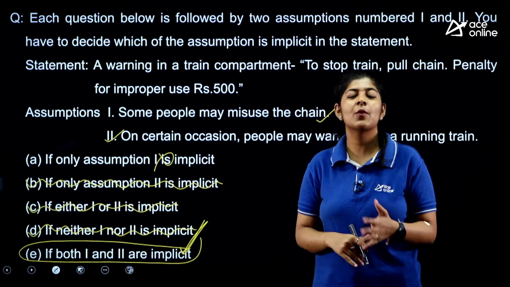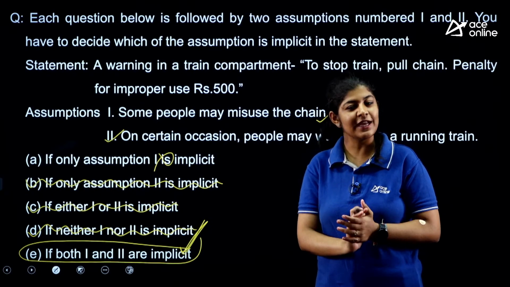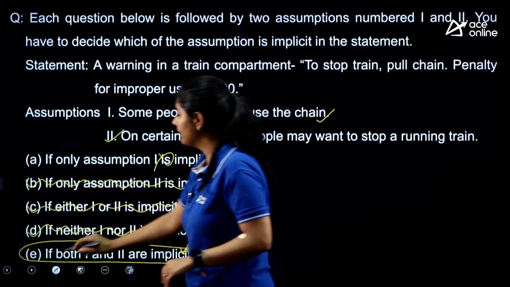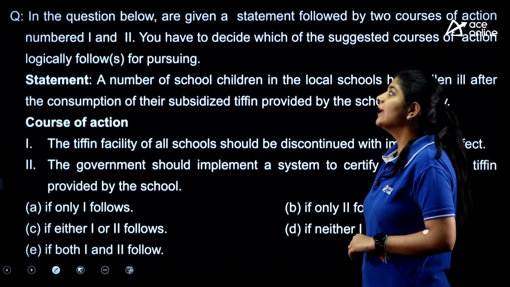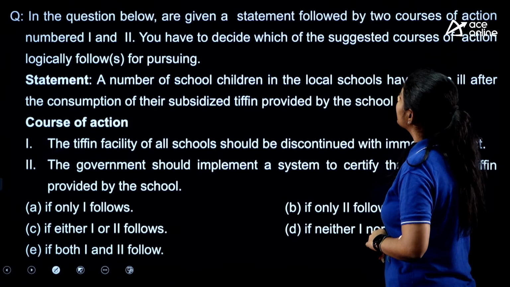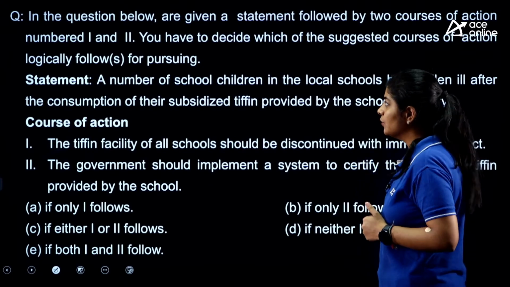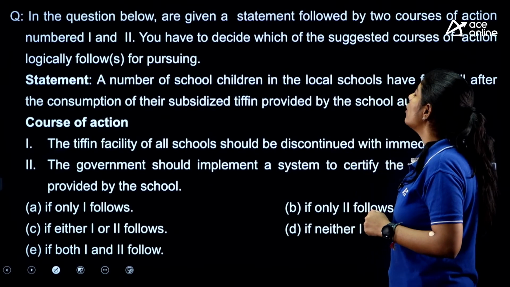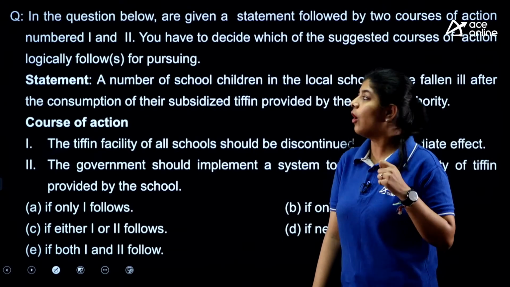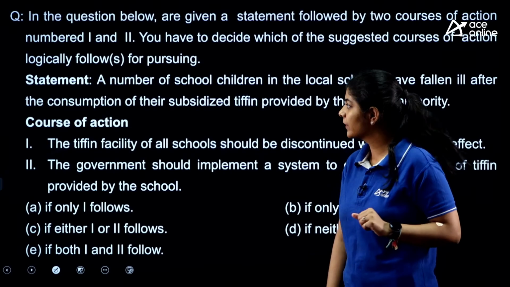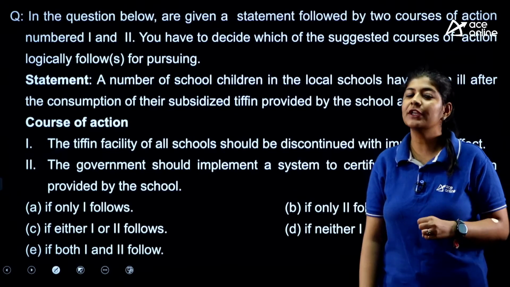These type of questions are quite easy. All we need to do is, we just simply need to understand the language and accordingly we can attempt it, right? Next one. The next question says that, in the question below are given a statement followed by two courses of action, numbered 1 and 2. You have to decide which of the suggested course of action logically follow or follows for pursuing. The statement is over here and these are the two courses of action. Accordingly, you need to select.